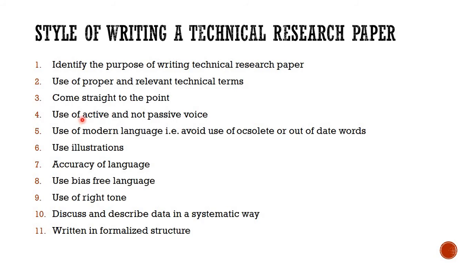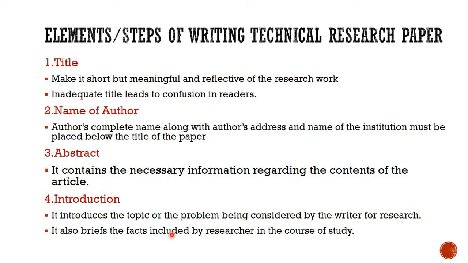Use active and not passive voice. Use modern language, that is, avoid use of obsolete or out of date words. Use illustrations. Accuracy is needed; bias should not be there. Right tone should be used. Discuss and describe data in a systematic way, an organized manner should be there, and it should be written in a formalized structure. Now there are certain elements or steps of writing a technical research paper.